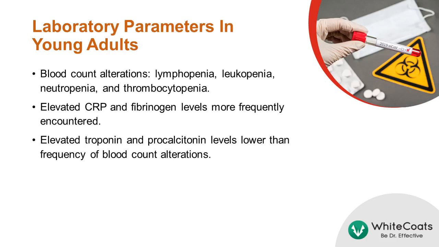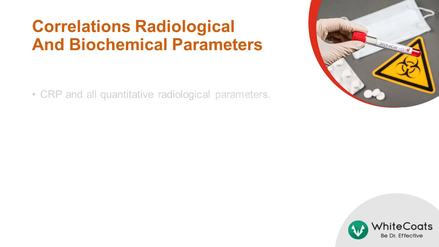Lymphopenia, leukopenia, neutropenia, and thrombocytopenia are the most frequent complete blood count alterations in young adults. Elevated C-reactive protein and fibrinogen levels are more frequently encountered compared to blood count alterations. The incidences of elevated troponin and procalcitonin levels were lower than the frequency of blood count alterations.